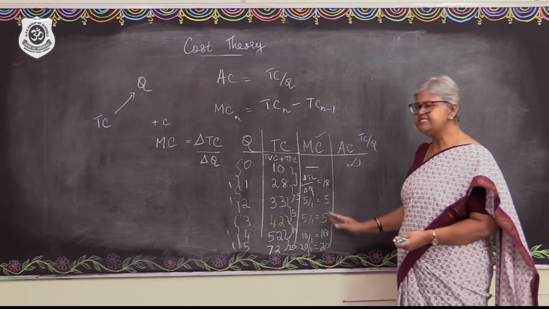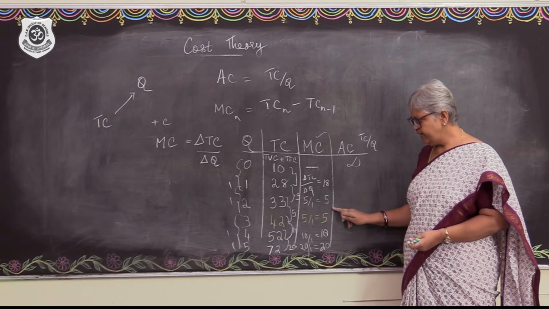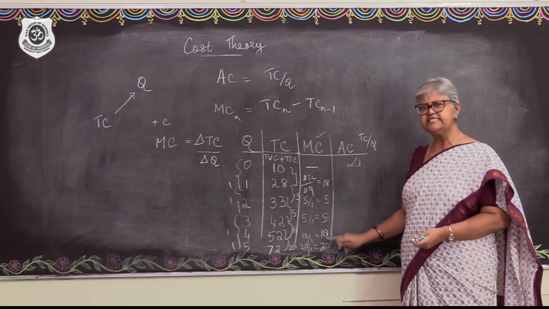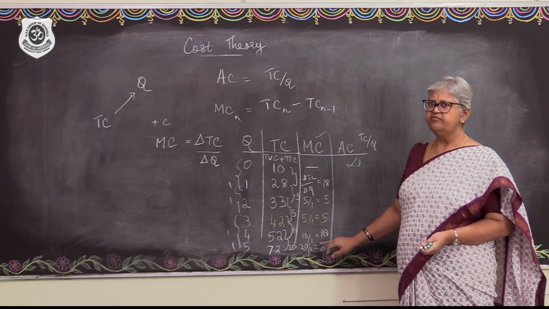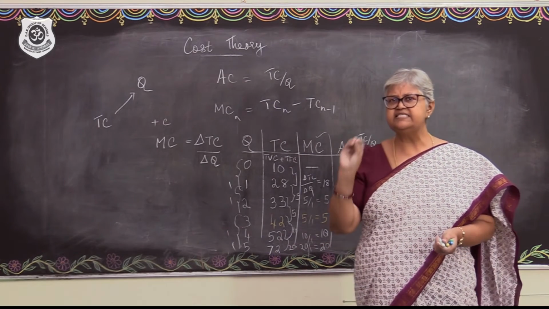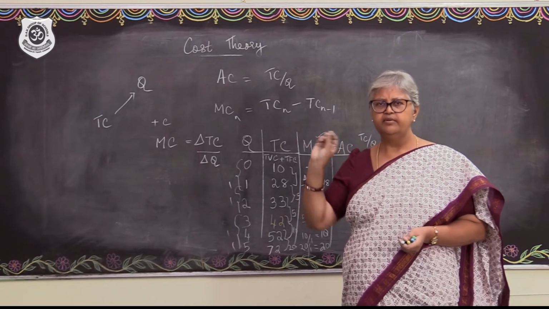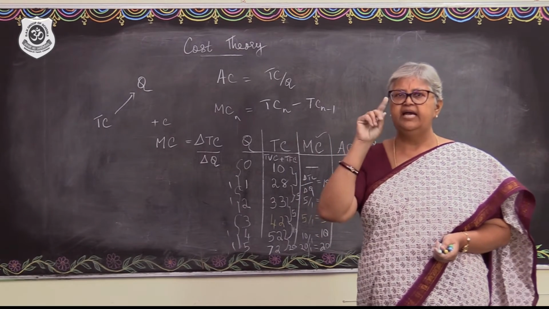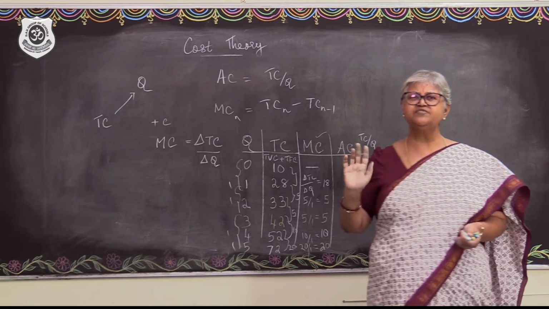So what do we see? The marginal cost is falling, becoming sort of constant and then it is going to increase, indicating that the firm in the short run is showing increasing returns to factor and decreasing returns to factor.